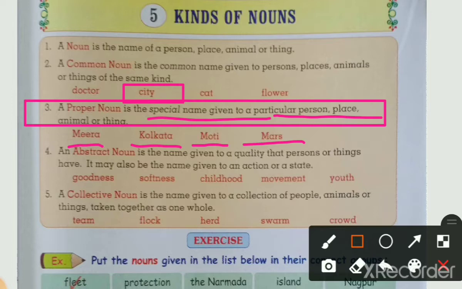Then proper noun, a special name given to a particular animal. How is an animal's name? It means cat is a common noun, dog is a common noun, tiger is a common noun. What will come in a proper noun? Everyone's cat is general, but we have kept a name for our pet. Everybody likes their pet, their favorite pet, and we have kept a name for it.